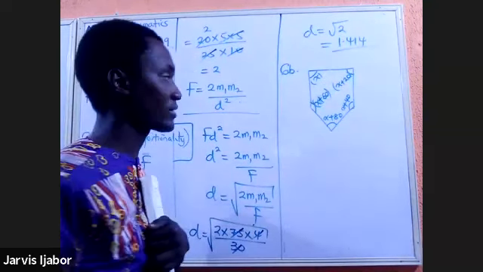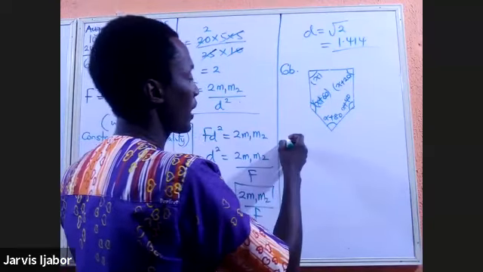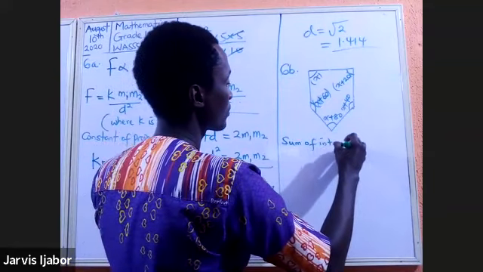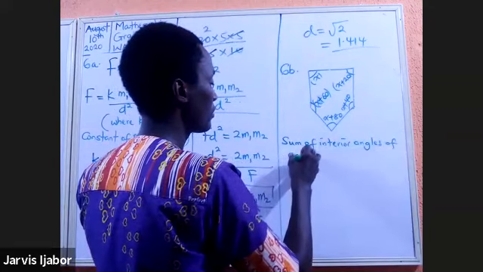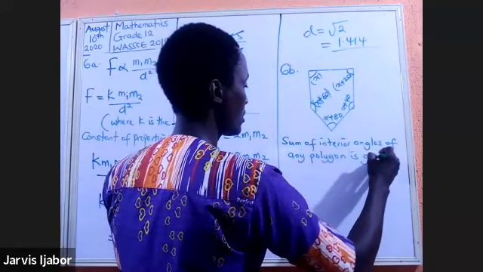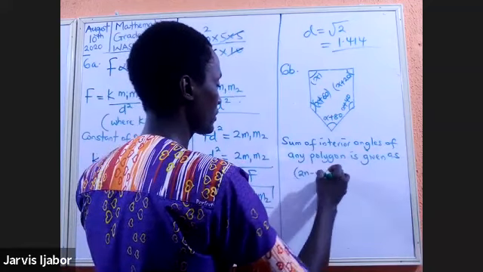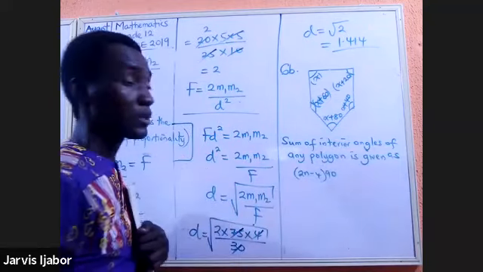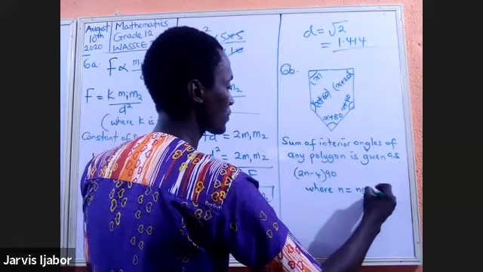How do you look for x? Quite simple. Now, the sum of interior angles of any polygon is given as 2n minus 4 times 90, where n is equal to the number of sides.